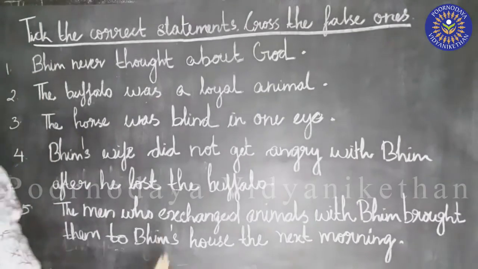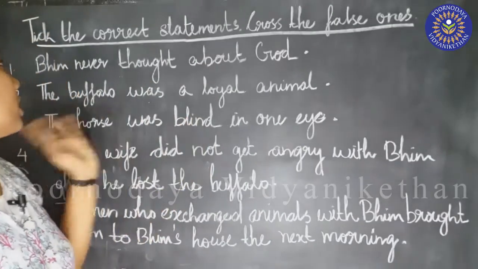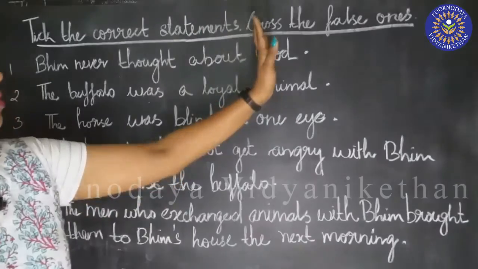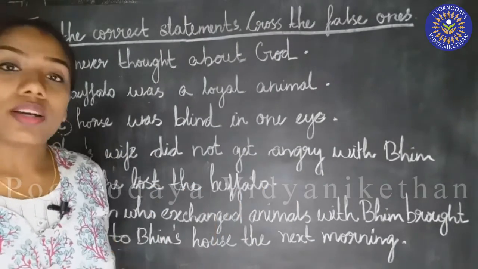So some sentences are given here. We have to read them and identify the correct statements and tick them, and the false ones we have to cross. Did you understand? So we are going to do it.